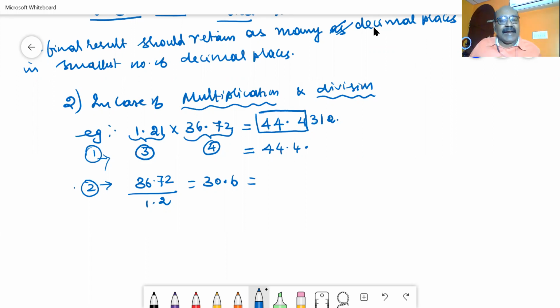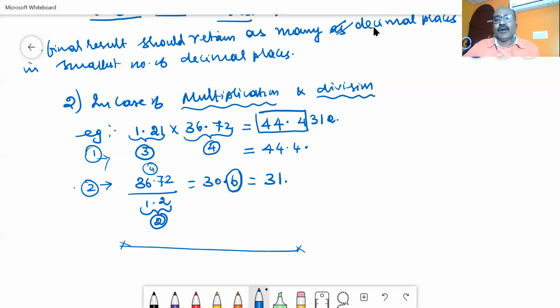The number of significant digits here is 2, and here it is 4. The smaller number is 2. So the answer should contain only 2 digits. So it is considered to be 31. This digit has to be rounded off. This digit is greater than 5, so I am rounding off to 31. Any difficulty? So this is for multiplication and division.